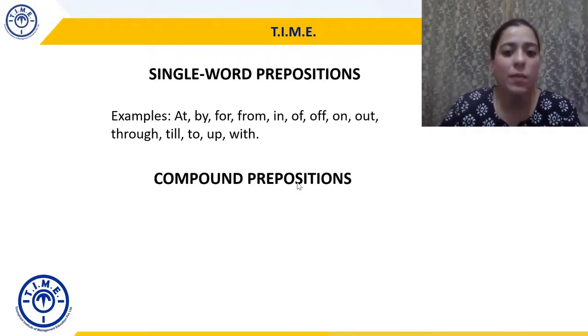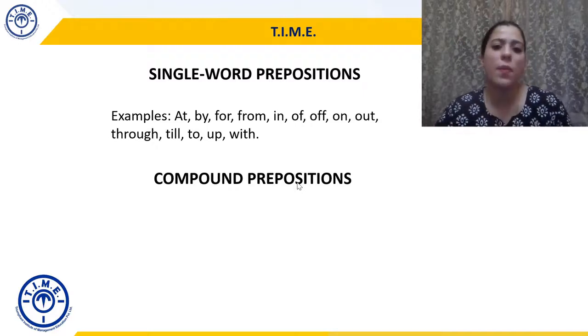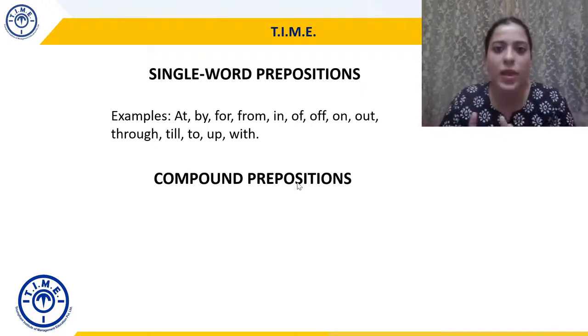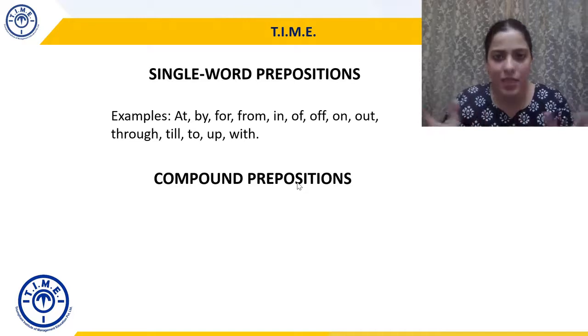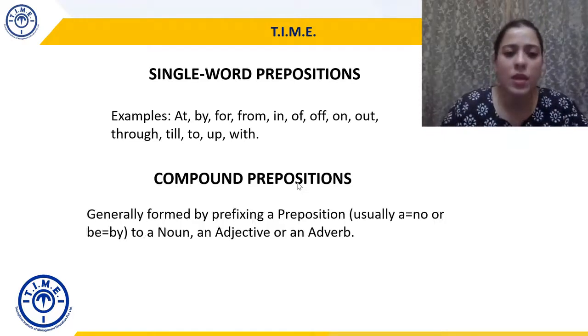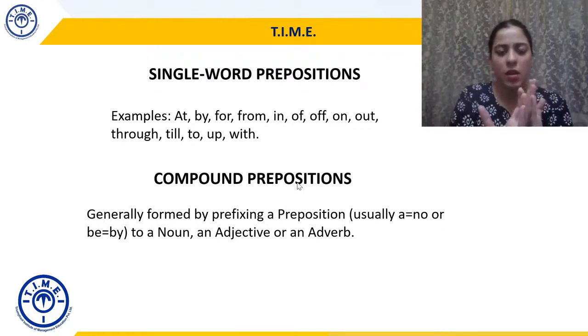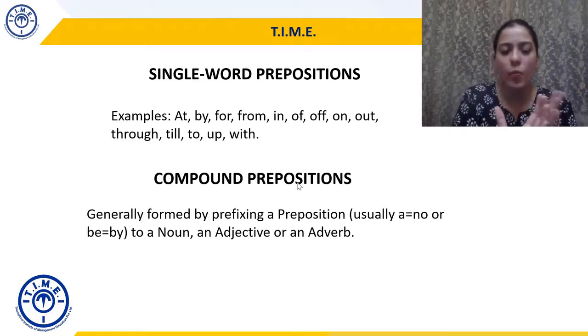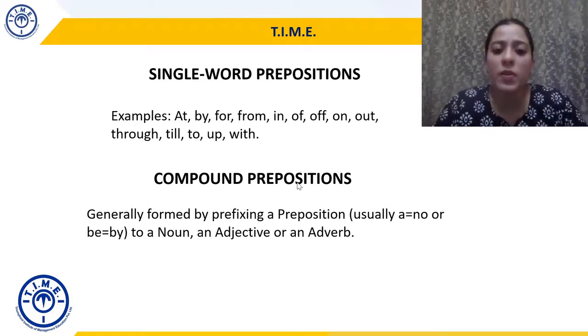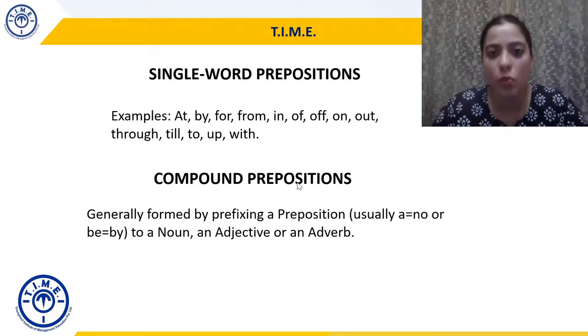The next is compound preposition. So as the word compound suggests, compound means to put together, something which has been put together, साथ में लाया गया है, right? So here they are generally formed by prefixing. Prefix is something that is attached in the front of the word. That's why again you have the word pre. Pre means before, pehle. So generally formed by prefixing a preposition, usually a means no, right?